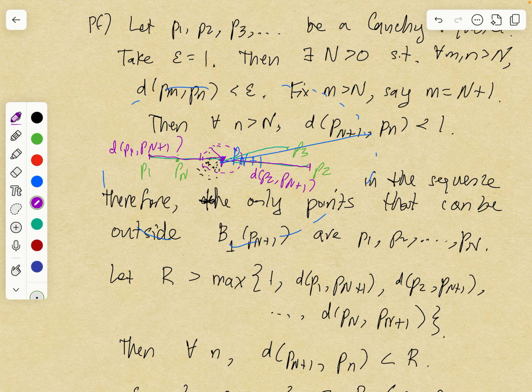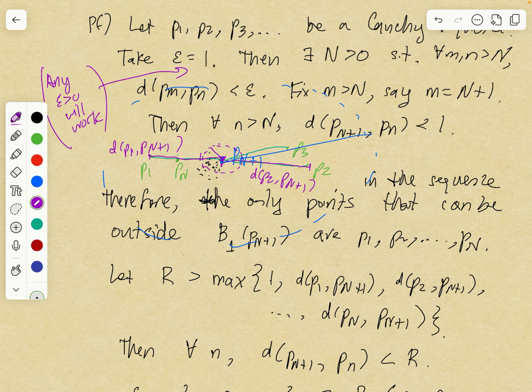So let's just make a note. Any epsilon greater than 0 will work. You could take epsilon to be 1 over a million. That's fine, because in the definition of Cauchy sequence, no matter what your epsilon is, there is some integer capital N such that for all little m and little n greater than capital N, the distance between p sub m and p sub n is less than epsilon.